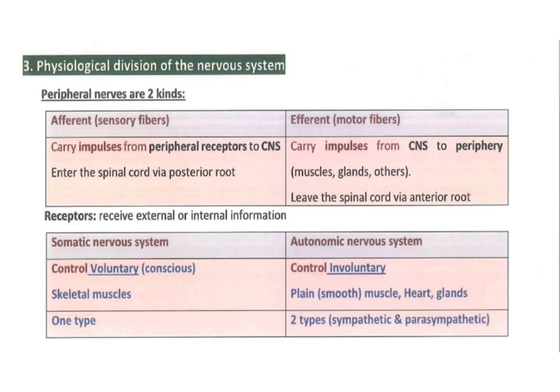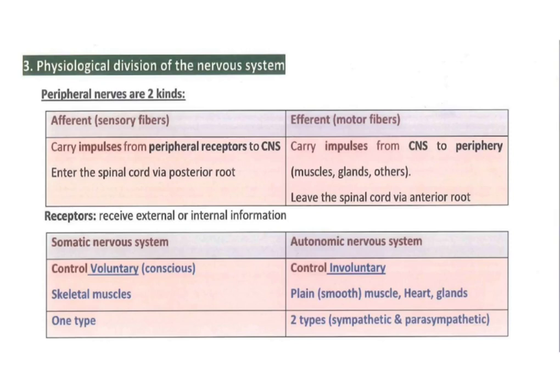First, we talked about the anatomical division of the nervous system, and now we move to talk about the physiological division of the nervous system. The peripheral nerves are of two kinds, afferent and efferent. The afferent carry impulses from peripheral receptors to central nervous system to give orders, so it is called sensory fiber. The afferent enters the spinal cord via posterior root, which is also called dorsal root. The efferent carry impulses from central nervous system to organs like muscles and glands, so it is called motor fibers. And the efferent leave spinal cord via anterior root, which is also called ventral root.